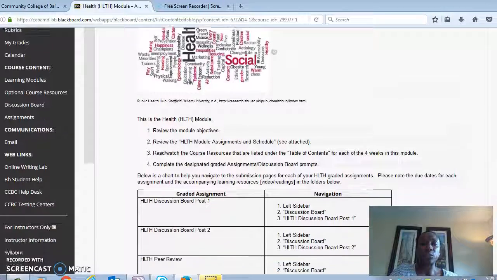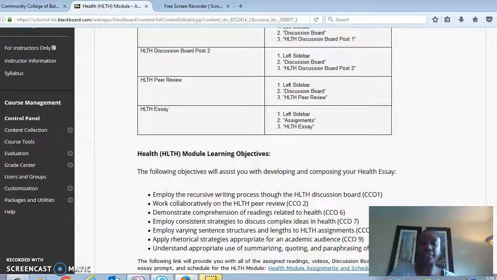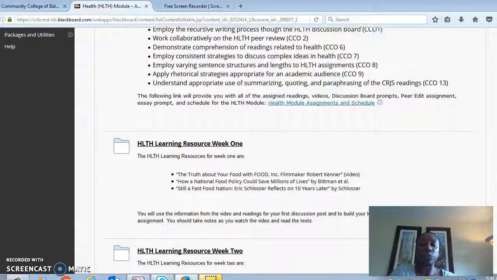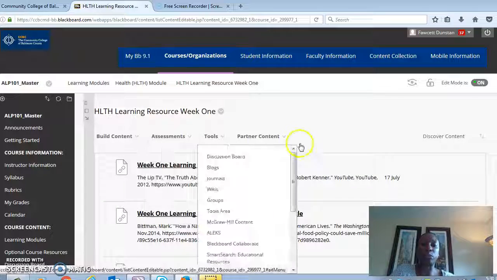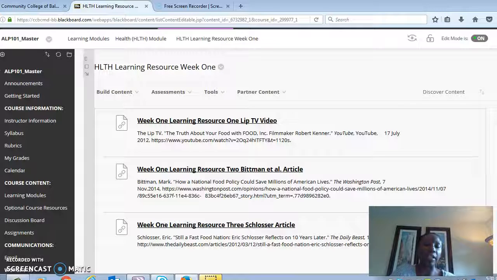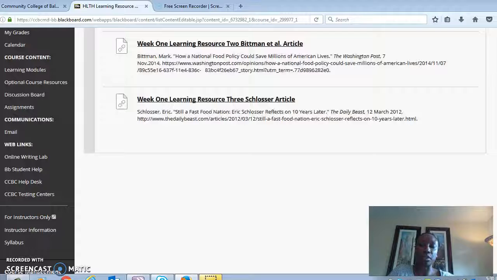So the health module will provide information about nutrition, what we eat, foods that are organic, sugar, and different kinds of things. You will find the information, the articles, the videos in these folders that we name the Health Learning Resources. For week 1, we give it a name. So you can open that tab, and when you open the tab, you will see a list of videos and articles related to the module of health. In this particular module, there is a video, and there are 2 articles associated with it as well.